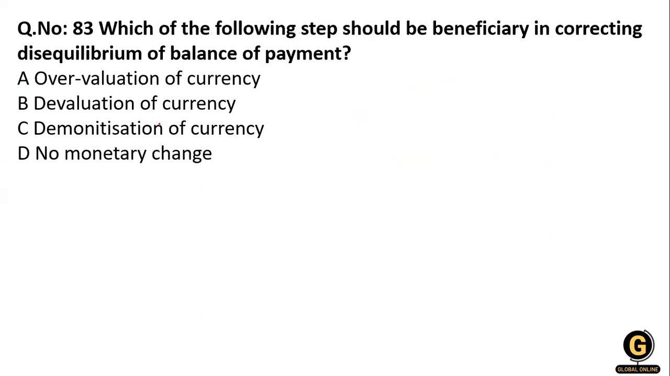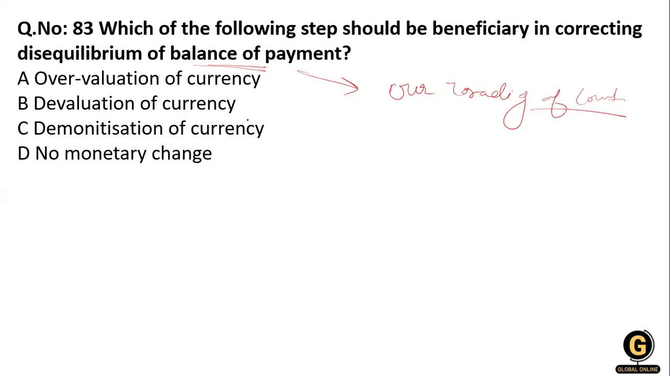Which of the following steps should be beneficial in correcting disequilibrium in the balance of payment? The balance of payment account is prepared for the overall trading of the country. This is where we can make a balance of our import and export. So what will be the right answer?